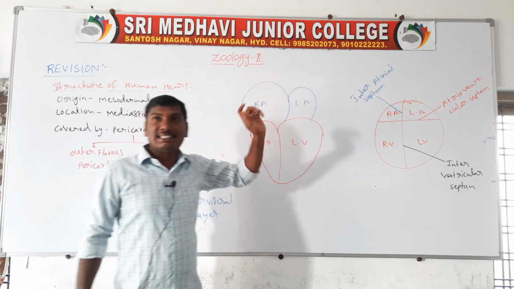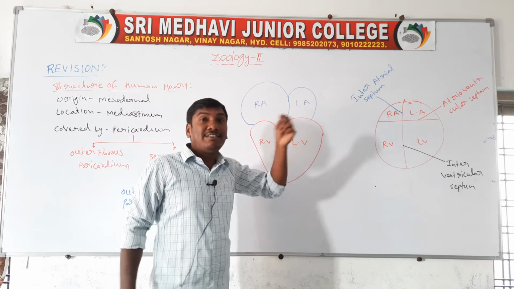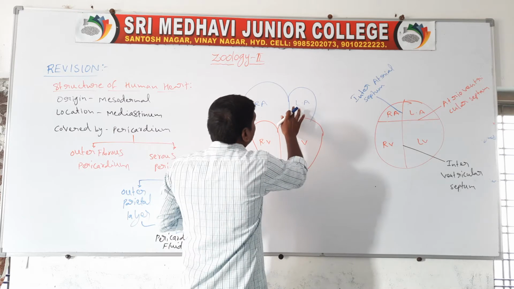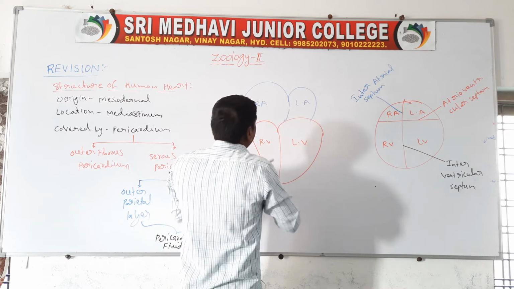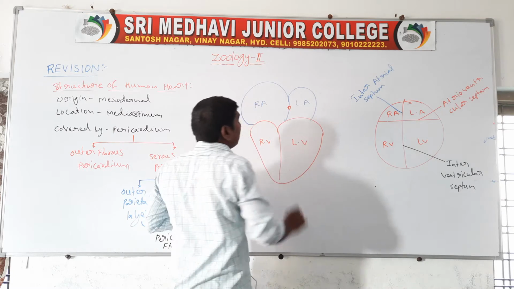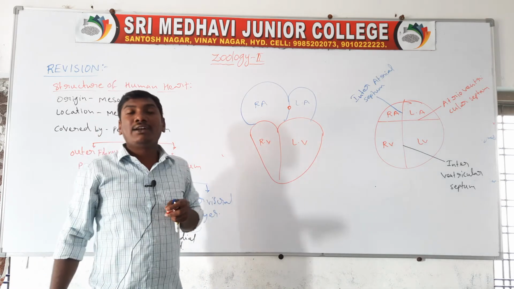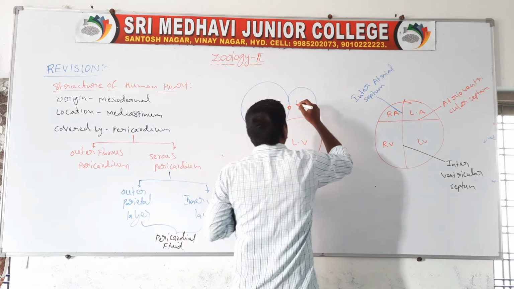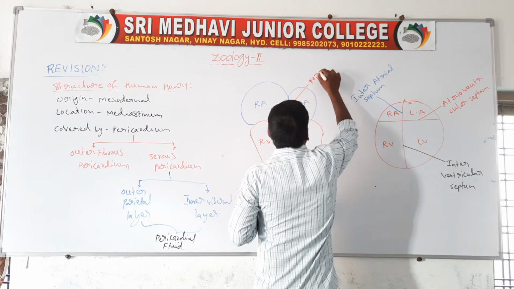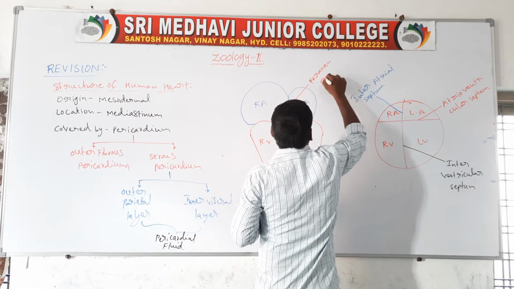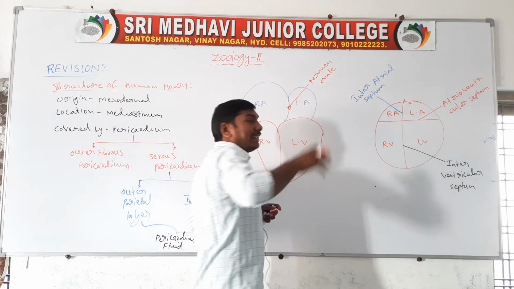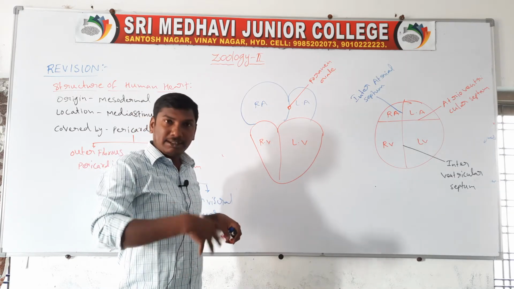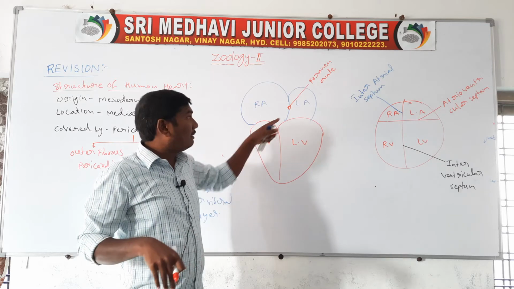In the fetal stage, the interatrial septum contains a hole. That hole is called the foramen ovale. Fetal stage means the baby in the mother's womb; that baby is called a fetus.